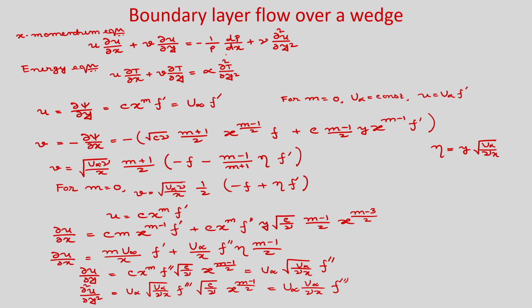Now, we need to find the pressure gradient. Okay. So, for pressure gradient, you can see for boundary layer flow del p by del y is equal to 0, right. So, whatever pressure will be there outside the boundary layer, that will be impressed inside the boundary layer. Okay. So, outside you can use Bernoulli's equation and find the pressure gradient.